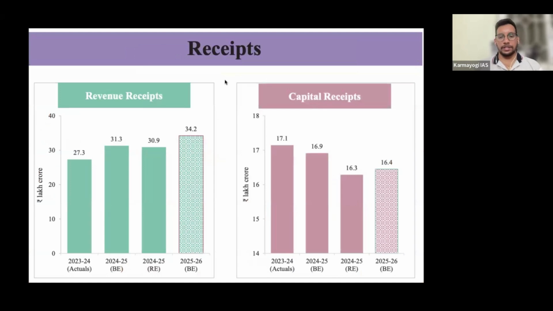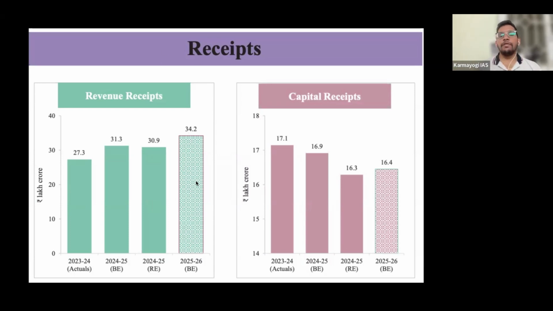Now, if you see the receipts, we are talking about the two components, receipts as well as expenditure. So we are talking now about the government receipts, the government receiving money. The total budget of government this year is 50 lakh crores, the total budget that has been planned. So government will receive 50 lakh crores, either revenue receipts or capital receipts. Expenditure also will be 50 lakh crores.